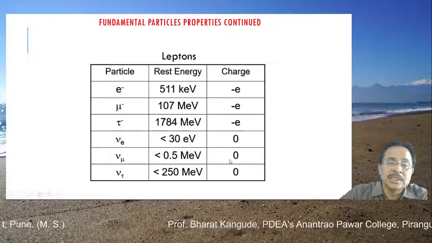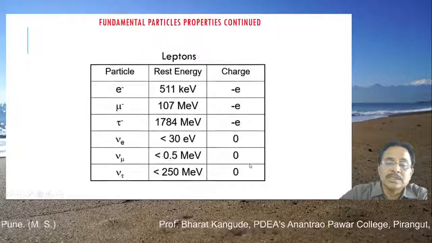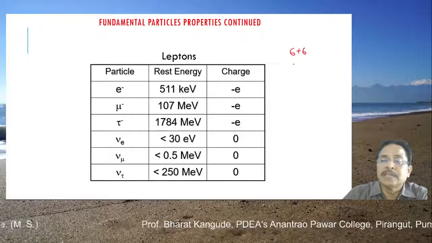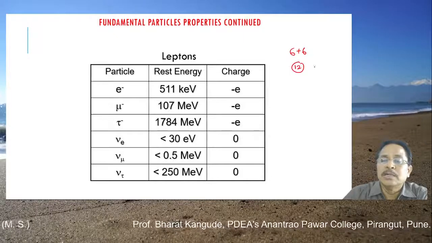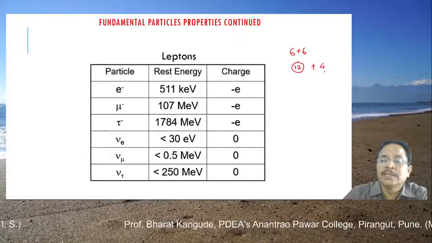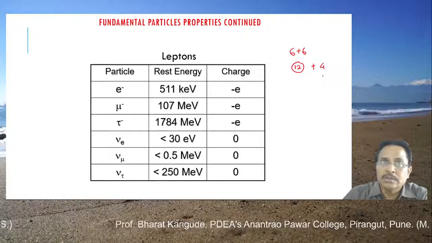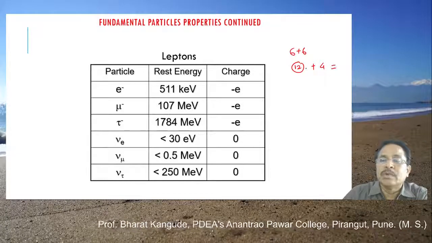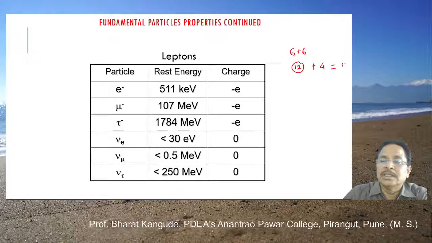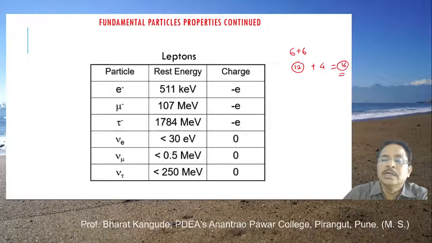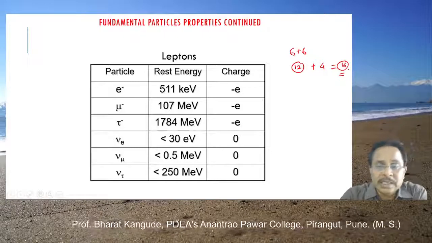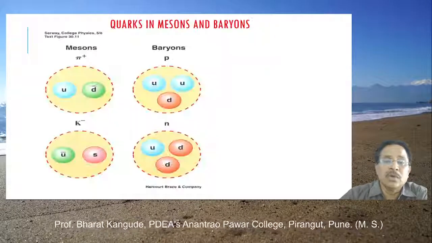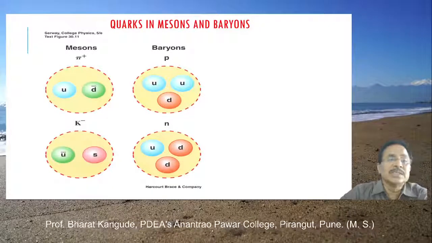So this 6, plus the earlier 6, these are the total particles needed, plus 4 interchange particles like photon, gluon, graviton, etc. So 12 plus 4, these 16 particles are sufficient to describe this entire universe. In that sense, all these particles are called elementary particles. I hope you have understood this.